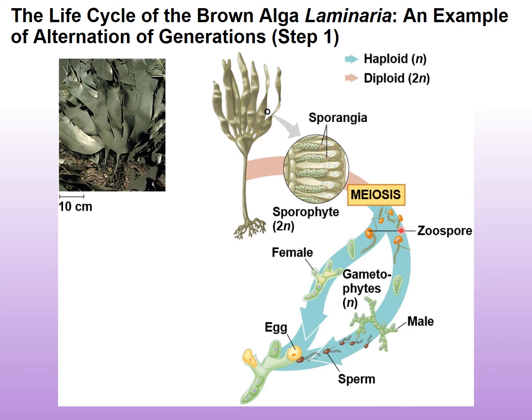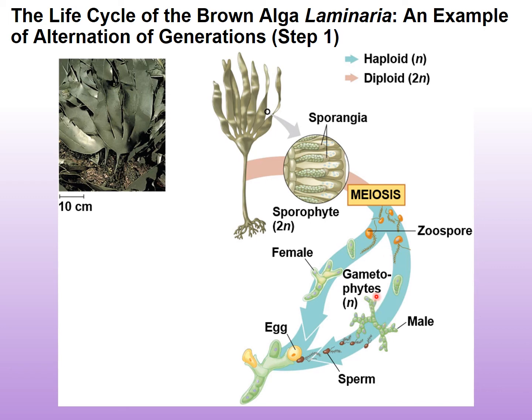So here we have the zoospores. And the spores are going to develop into either male or female gametophytes. And remember, the gametophyte is haploid. The zoospores are haploid after meiosis. So these are going to germinate and create haploid cells or multicellular structures, which are all haploid.